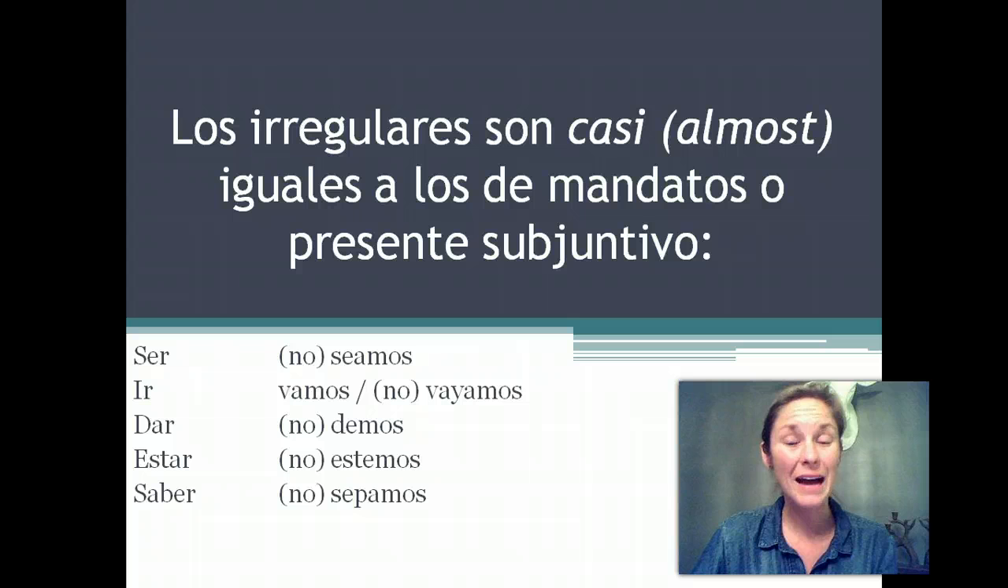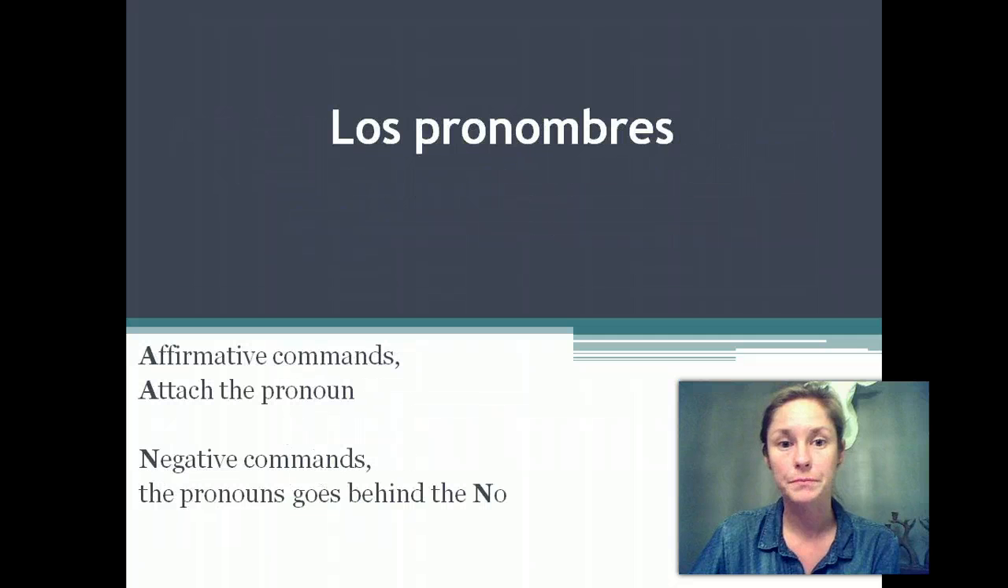Los irregulares son casi, almost, iguales a los de mandatos o presente subjuntivo. So our irregulars are almost exactly the same. I'm sure you have already spotted where it's not. The verb ir, if we want to say let's go, we say vamos, not vayamos. It's just extra weird. So, ser, seamos, ir, vamos, or no vayamos. Dar is demos, no demos. Estar is estemos, or no estemos. Saber is sepamos, or no sepamos.